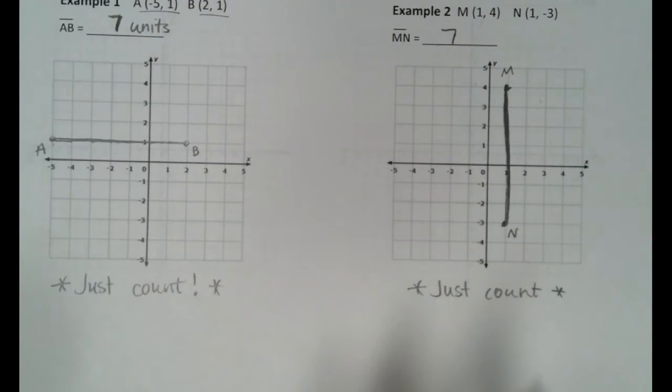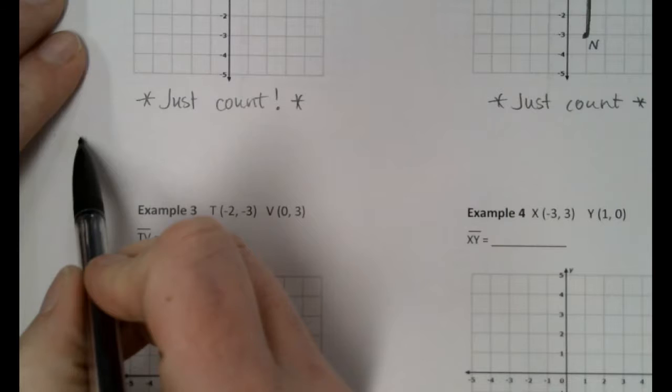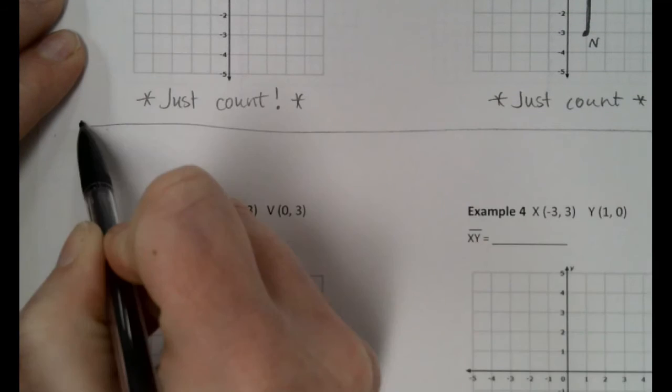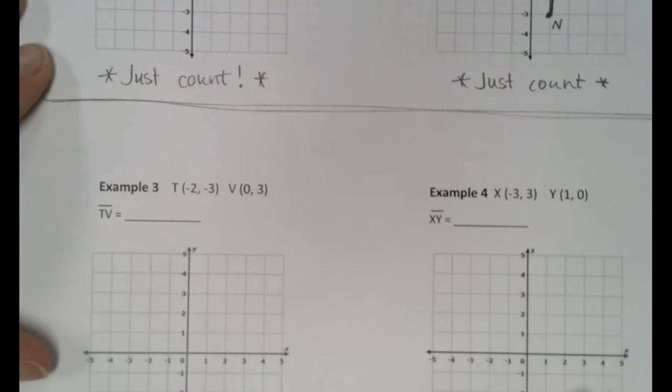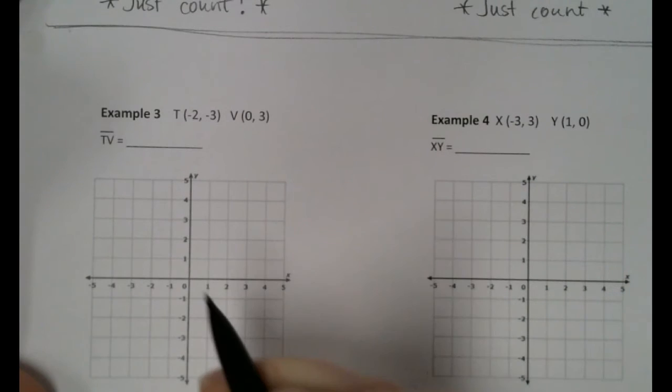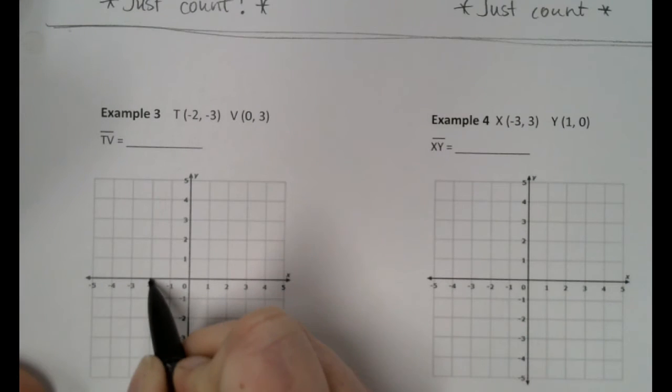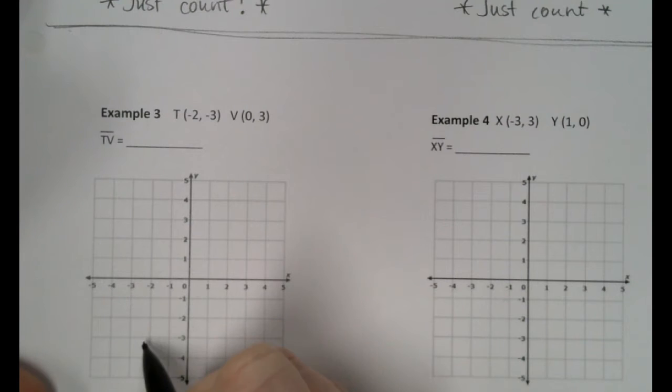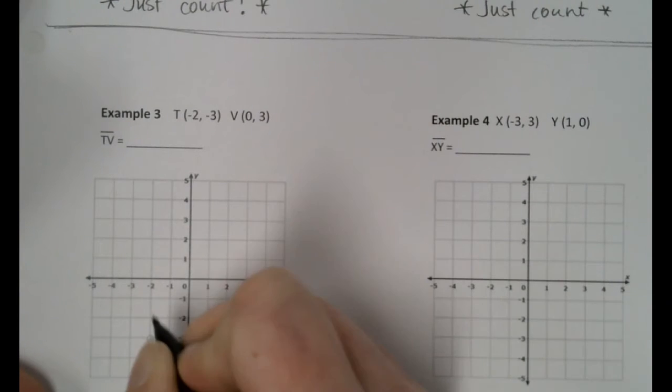Okay, so I want to show you what to do when that happens. It's not hard, but it's not quite as easy as just counting. So let's look at example 3. I'm going to start by graphing point T. So -2, that would be here, and then -3 would be there. So that's my T.